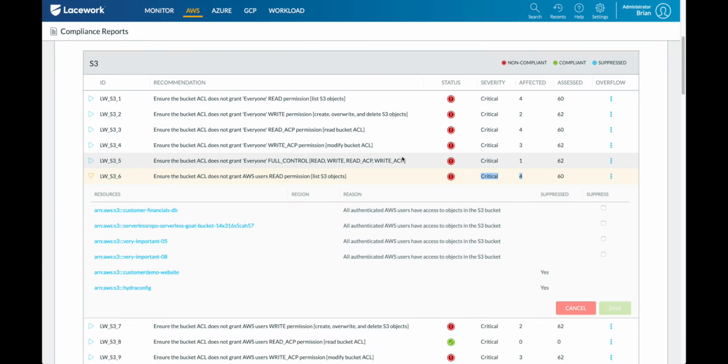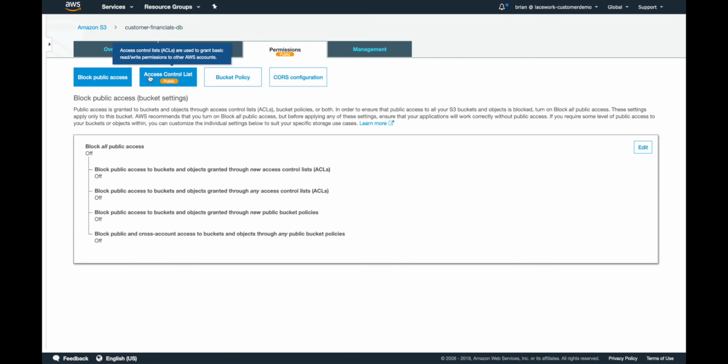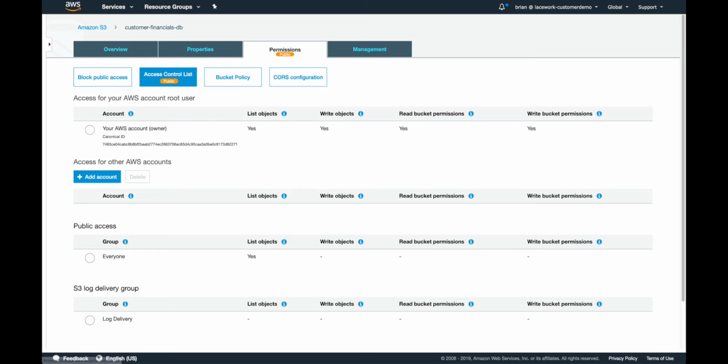So when AWS says AWS users, that is really what they mean. So anybody in the world with an AWS account can authenticate to their own account, and then they'd be able to read data out of these buckets. So essentially, when we have these kind of permissions set, what we're really saying is these are publicly readable. The idea here is give this to anyone in your company that might have responsibilities around deploying storage with S3, spinning up compute instances in EC2. Help them enable themselves to be part of this security ecosystem. And then when they understand why this is a problem, you can click in here. This will automatically launch you back to the AWS interface where you can then take your remediation steps.